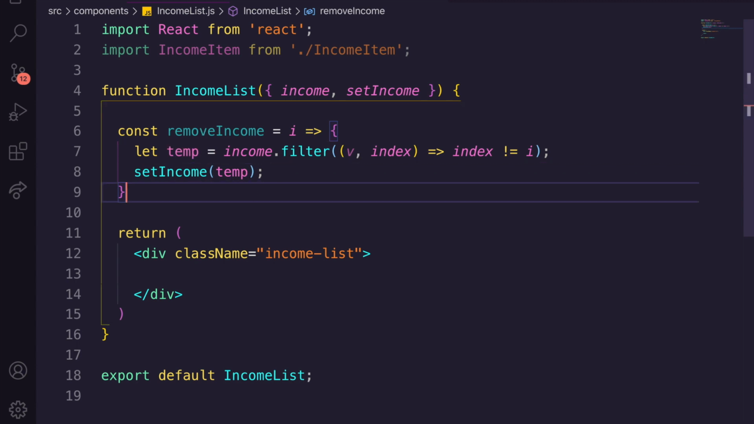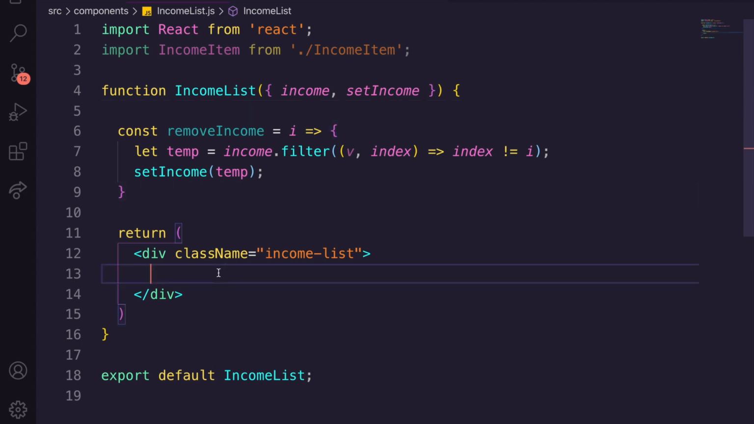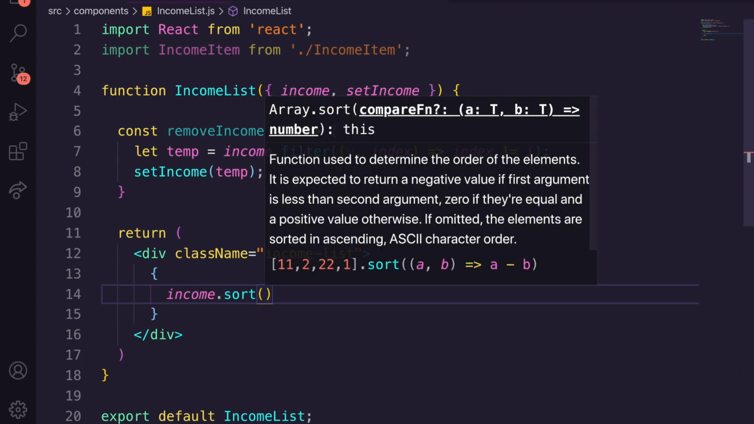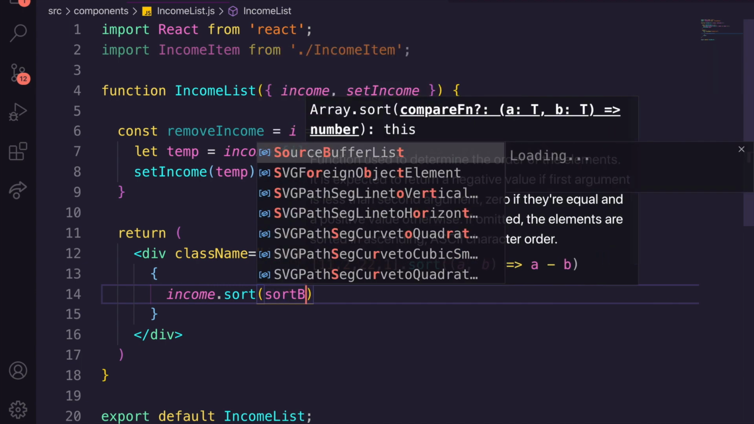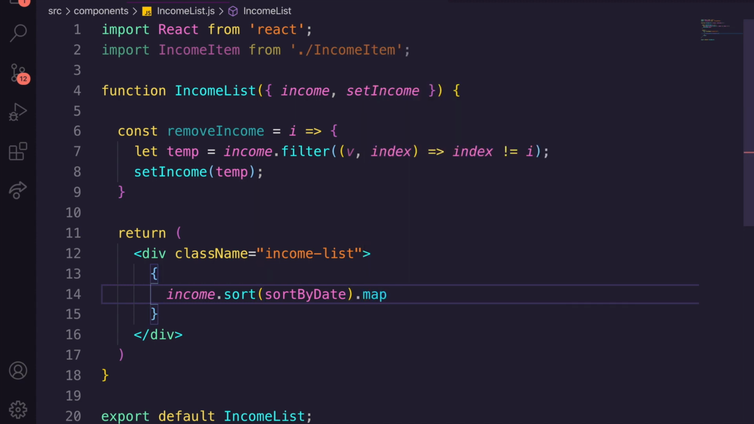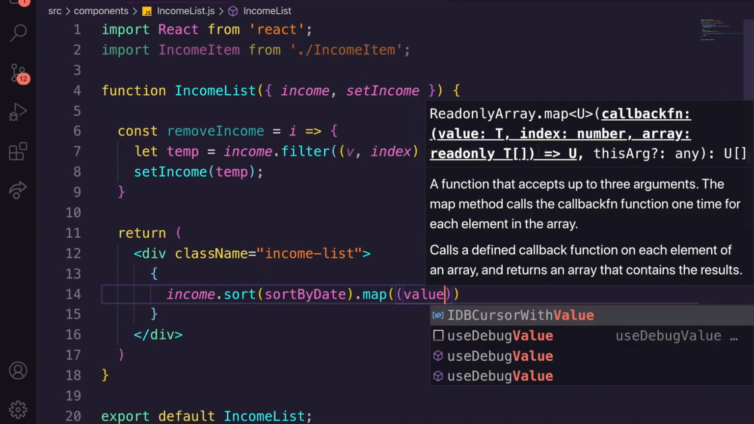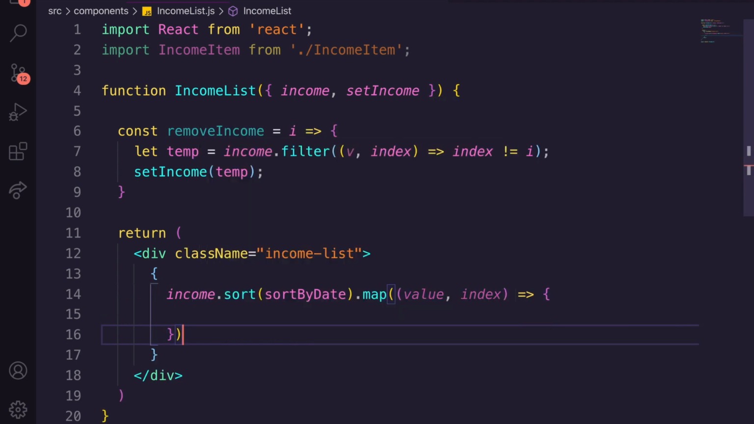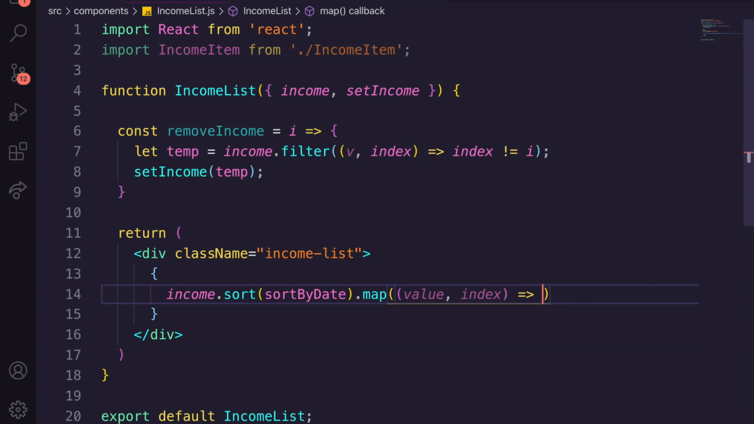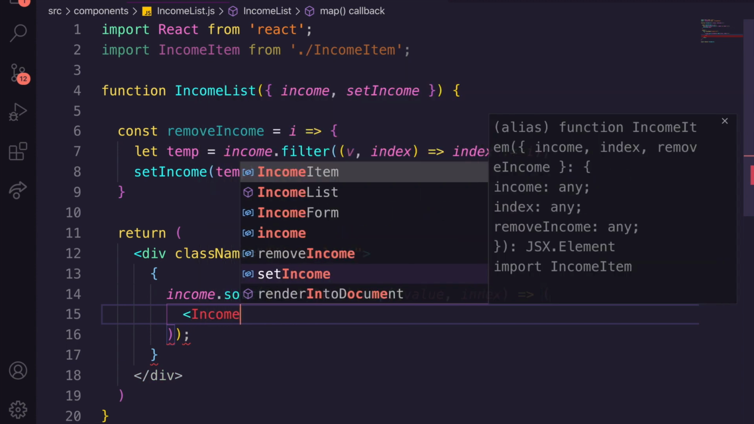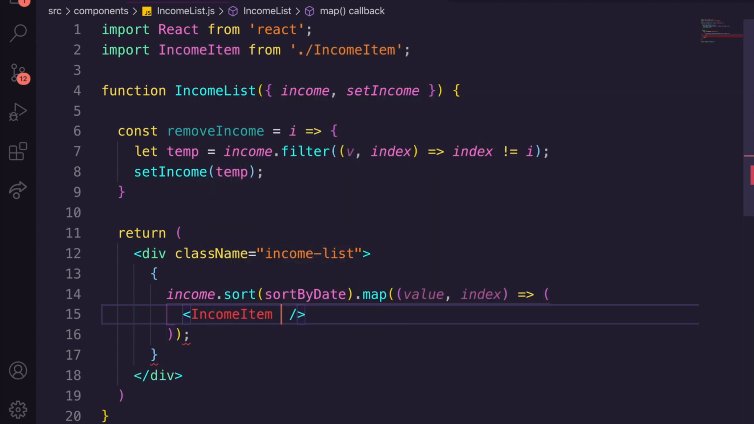We're then going to start listing out our income. So we're going to go here. We're going to use brackets. We're going to say income.sort. And now we need to pass a function. So we're going to say sortByDate. And then we're going to map through that sorted array, and we're going to get the value and the index. And then we actually need to use JSX tags. And then we're going to pass through IncomeItem, and we're going to pass through all its props.